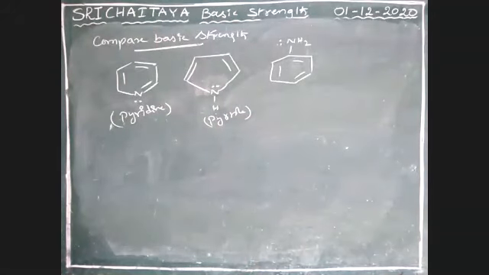Which one is 1, 2, 3? Tell me your answer, boys.